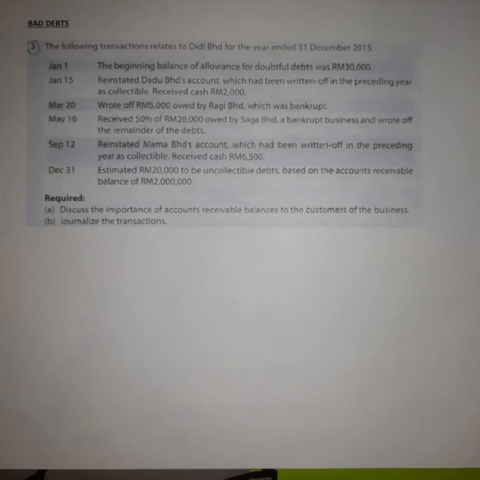In another way, if a customer sees that a business's account receivable is lower than the industry or sector average, then the customer will perceive that it is difficult to make a credit purchase in the company.